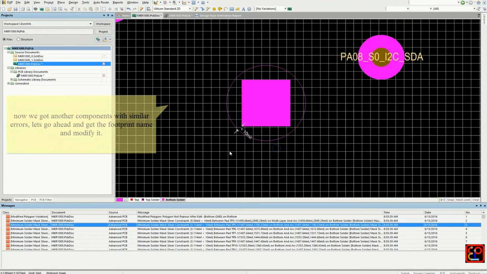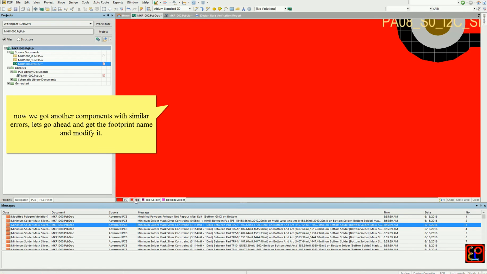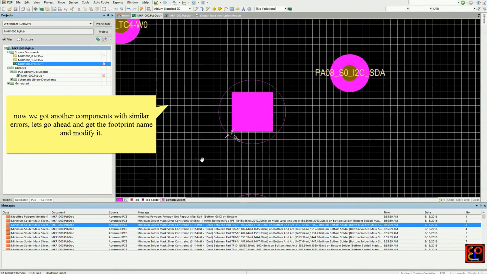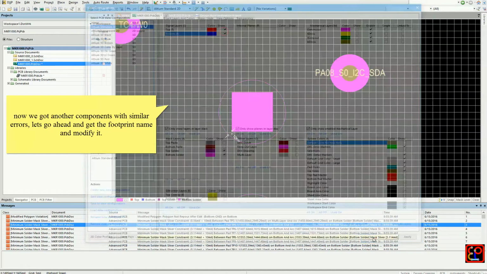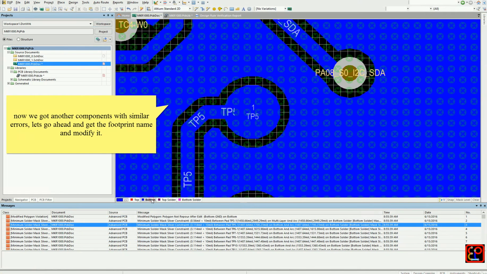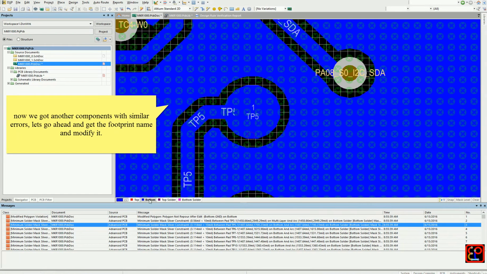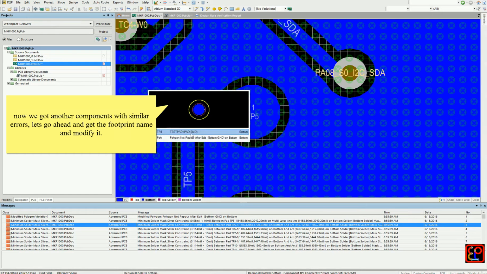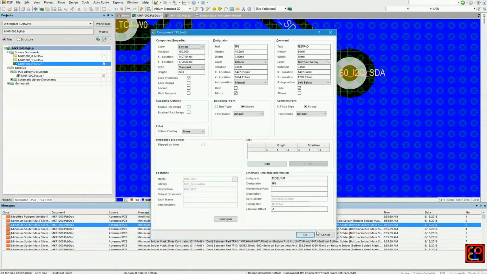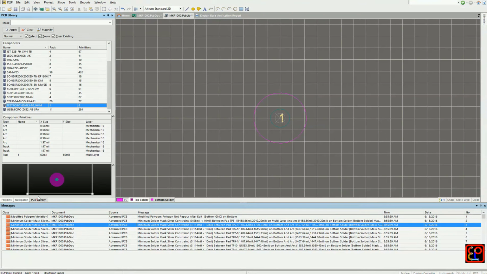So in this case, looks like we have another component. Let's go and enable the top layer or bottom layer in order to select the part and see the footprint name. In this case, we're going to take a look at the path SMD footprint.